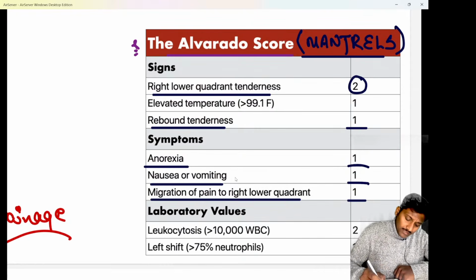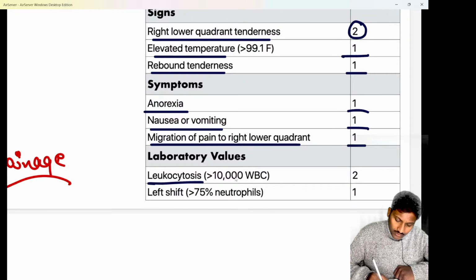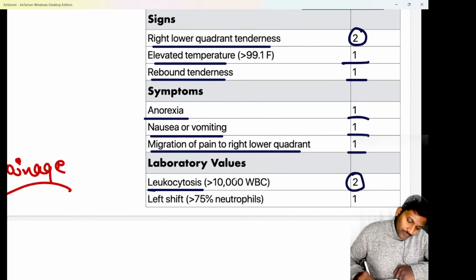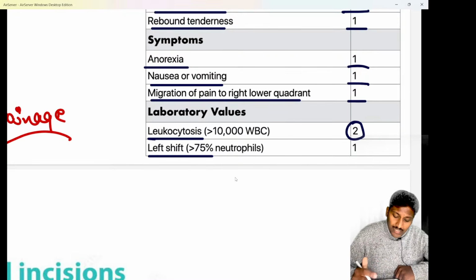And next is E for elevated temperature or fever. Elevated temperature or fever is given a score of 1. L for leukocytosis or increased WBC count, usually more than 11,000, not exactly 10. That is going to be given a score of 2. And lastly, S for shift to left. That means there will be more neutrophils, and especially immature neutrophils will be more. That's the reason we call it shift to left, and that is given a score of 1.